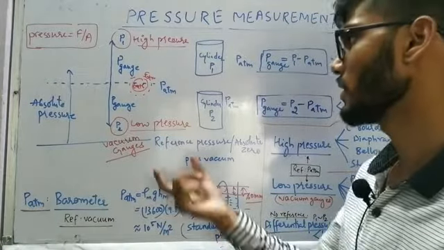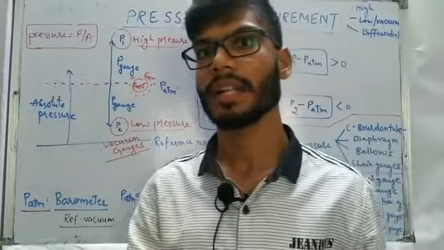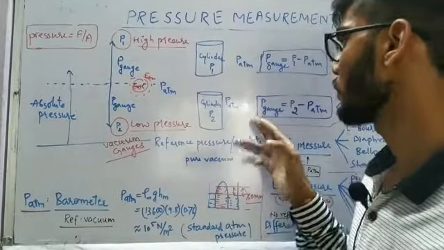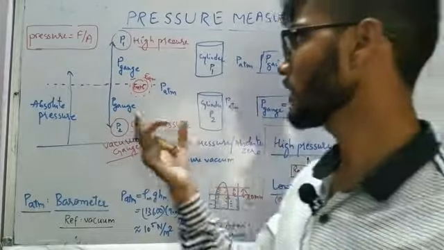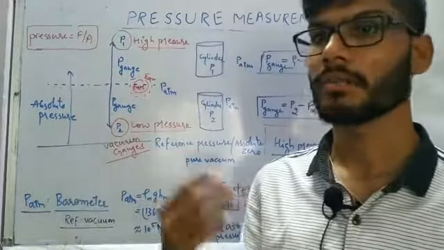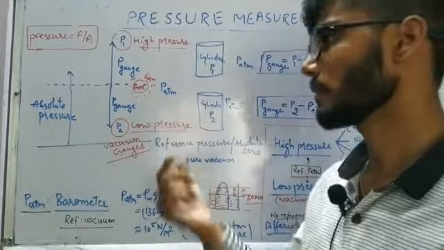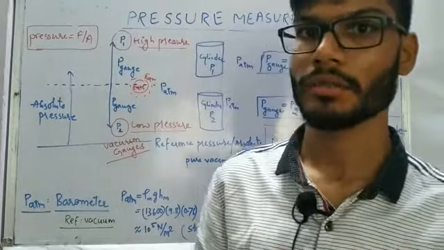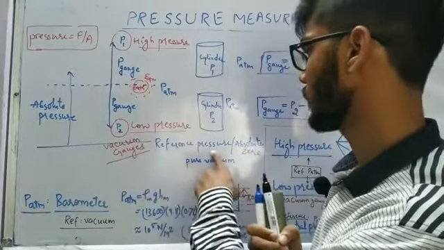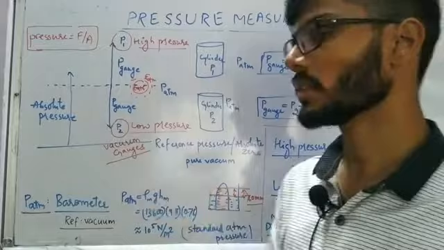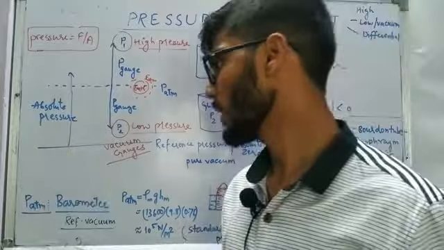In the second case I have taken the example of another cylinder, where the pressure inside the cylinder is lower than the outside reference atmospheric pressure. In that case gauge pressure is P2 minus PATM, and that value is going to be negative. So keep in mind, the conclusion is that gauge pressure can have either a positive value as well as a negative value. And talking about atmospheric pressure, with what reference are we going to call it? That is known as the reference pressure or absolute zero. So the atmospheric pressure at any point of time is measured with respect to absolute zero, and we call it absolute pressure.